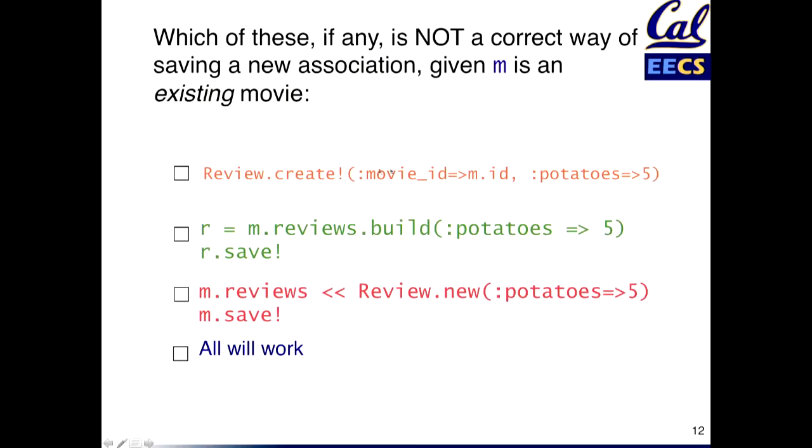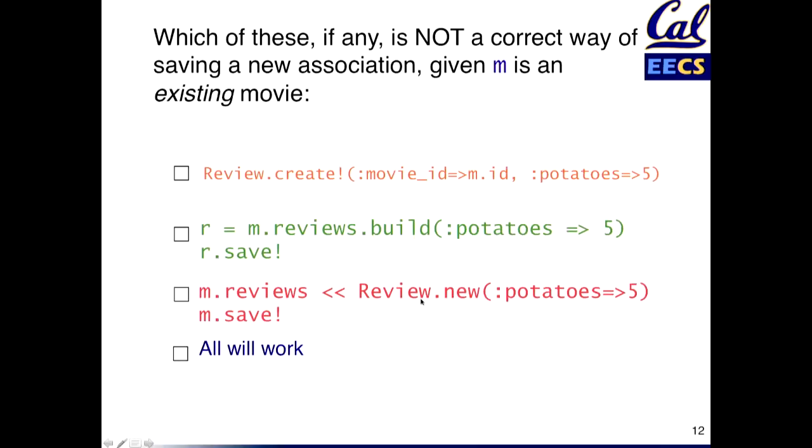And it exists for exactly the reason you'd think. It's to make it more idiomatic, right? It's so that you don't have to do the first one where you're naming the foreign key explicitly. What's so bad about naming the foreign key explicitly? In many cases, it's not the worst evil in the world. But as I mentioned, you might be working, for example, with a legacy database where the foreign key fields don't have nice names like movie_id because they were built to work with some other system. And you might not have the option of renaming them.